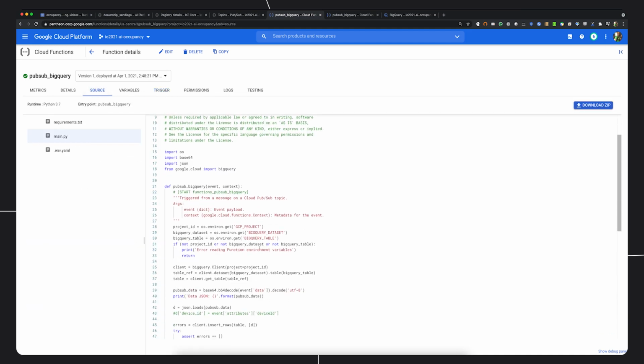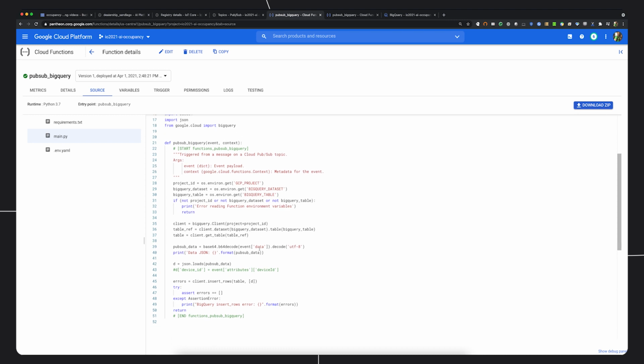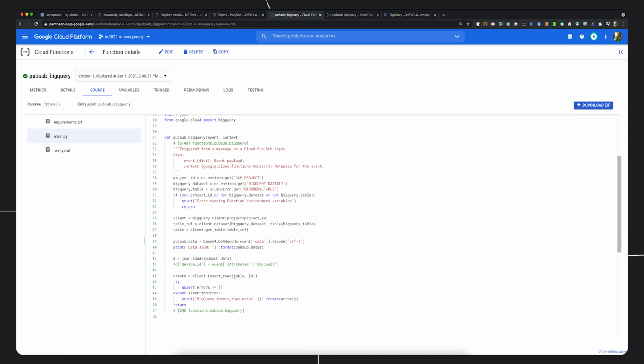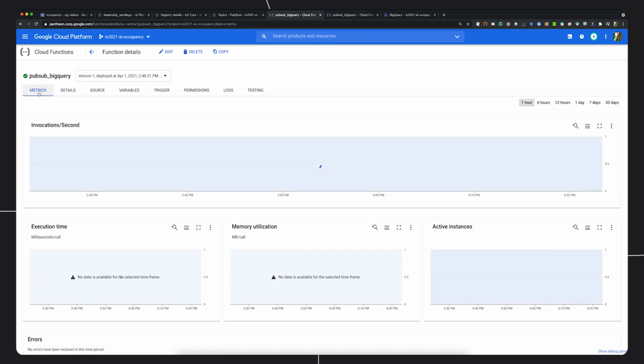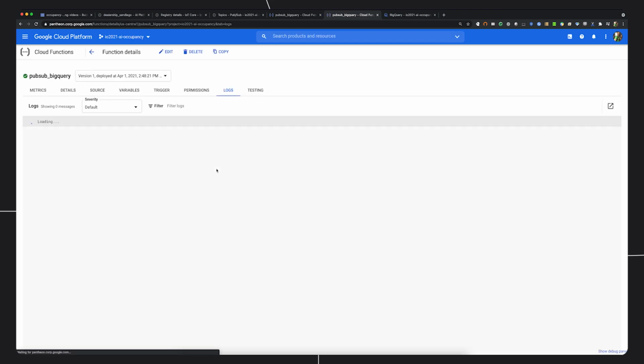The function is extremely simple. It will just take the JSON payload and write it into BigQuery. So let's now see if this cloud function was actually triggered. So let's refresh the cloud function logs and find the latest entry. Our client was transmitting results just now. So let's see what happened in cloud functions.